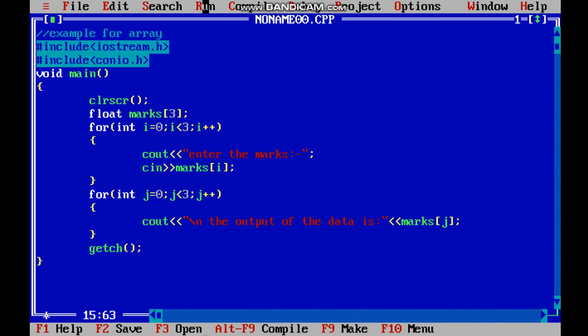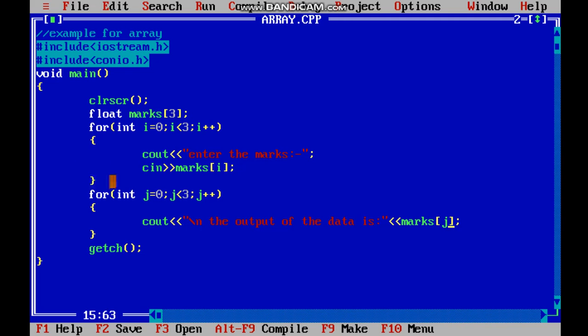Okay, here I am entering 10, 20, 30. So 3 times the loop has run to take the values. Now 3 times it ran for showing the output. So the first value was 10, then 20 and 30. So the values of the array have been printed. So let us see the flow of the program.